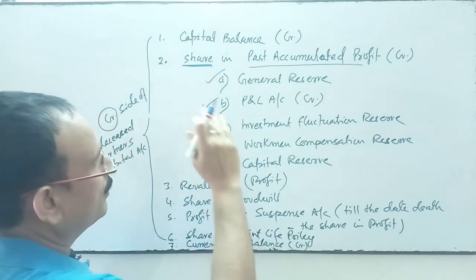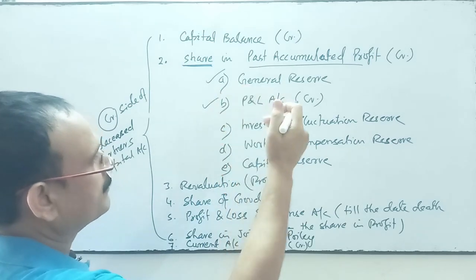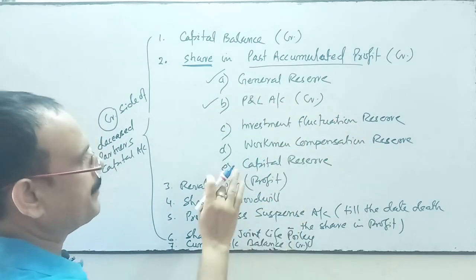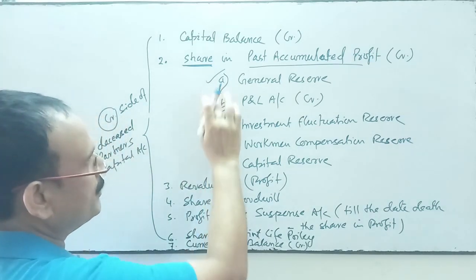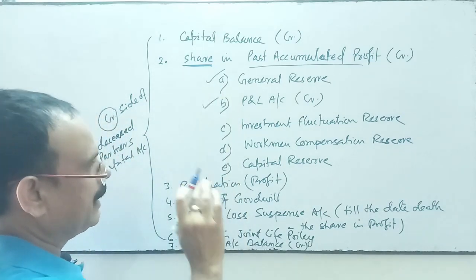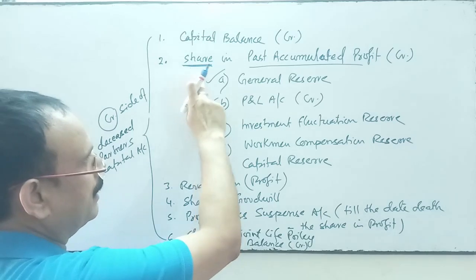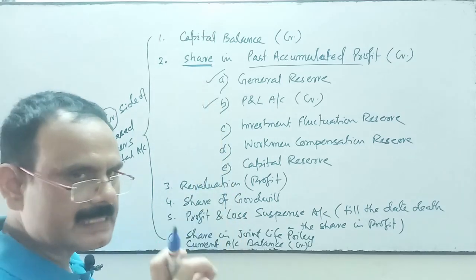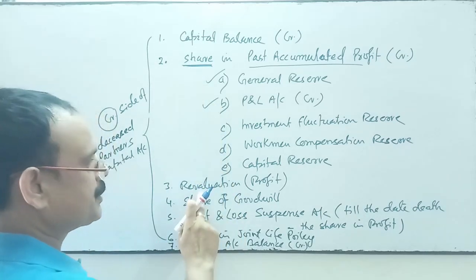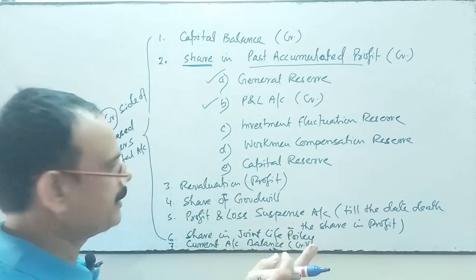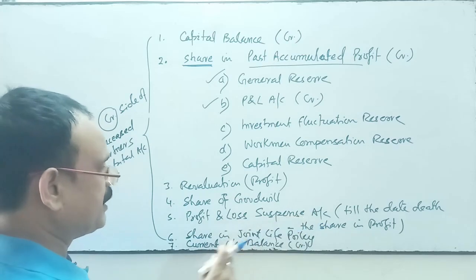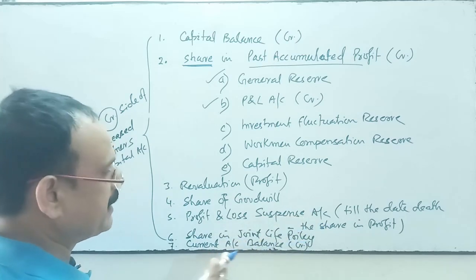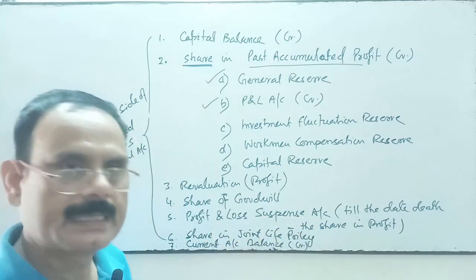Okay, and the share of the deceased partner will be transferred. Capital reserve, if any, in the liability side, these all will be transferred as per the share of the deceased partner. Revaluation profit, share in goodwill, profit and loss suspense account, share in joint life policy, and current account balance if it is credit.